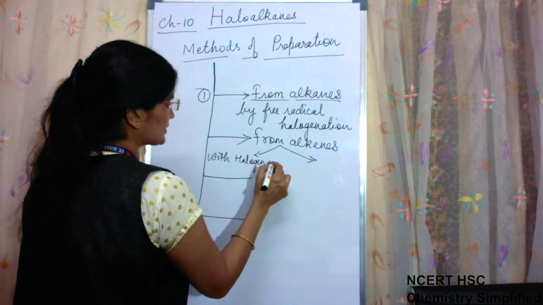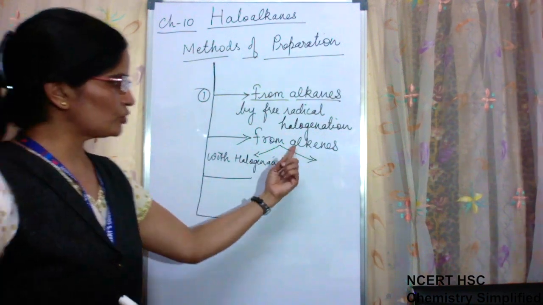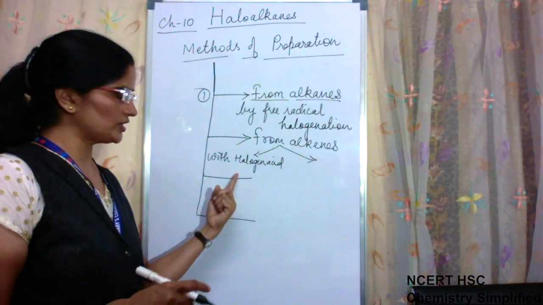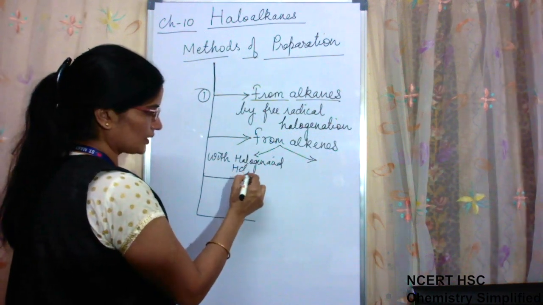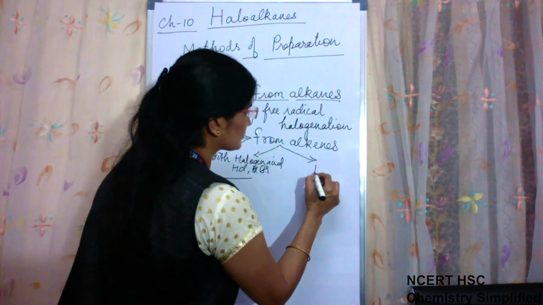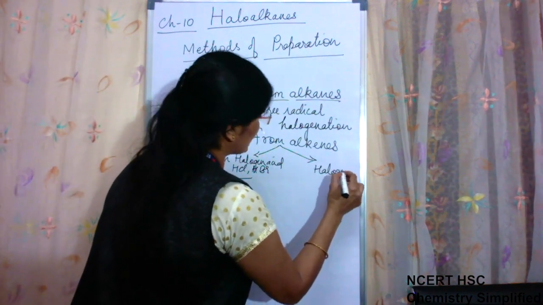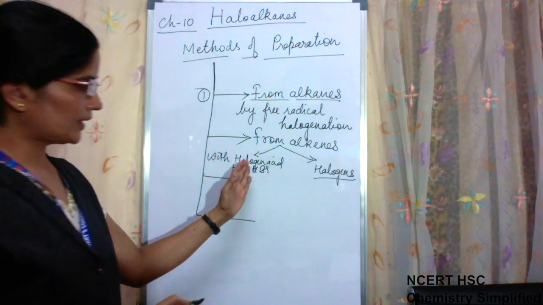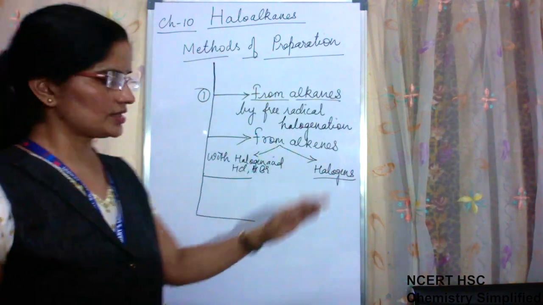In one method we will use alkenes with halogen acids like HCl, HBr, and in the other method using halogens with alkene. One time halogen acid, second time halogens.